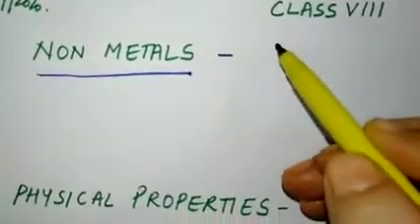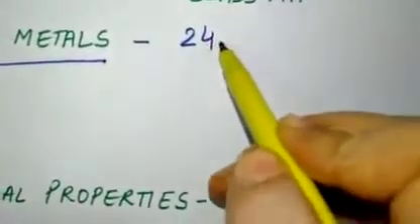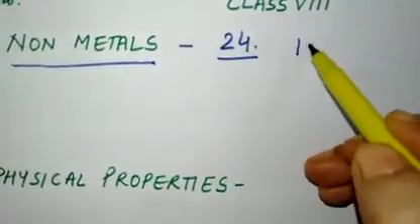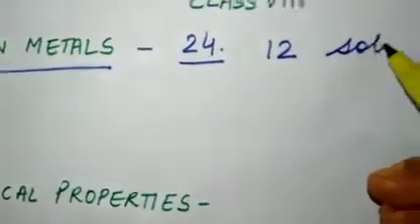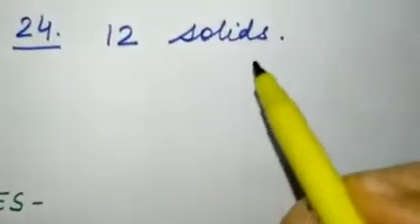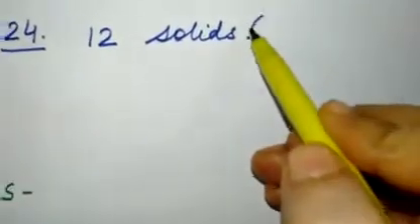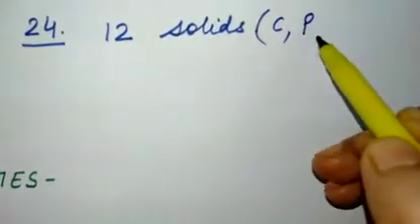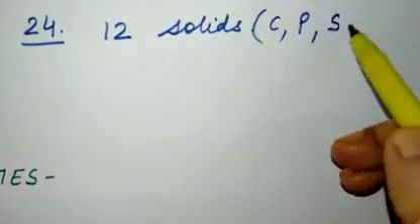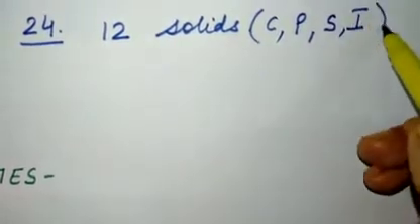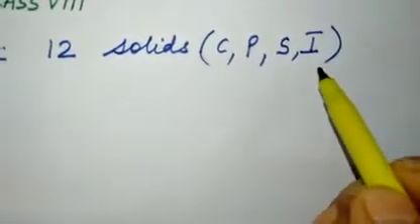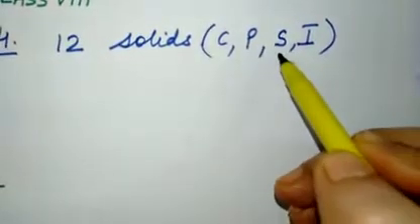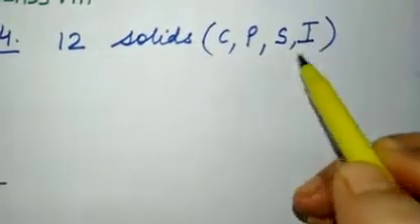As I told you, there are 24 non-metals present, and out of these 24, 12 are solids. They can be carbon, phosphorus, sulfur, iodine. All these are examples of non-metals. Carbon is C, P is phosphorus, S is sulfur, I is iodine, right?